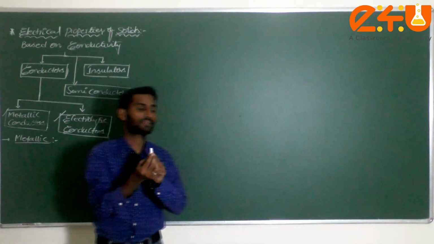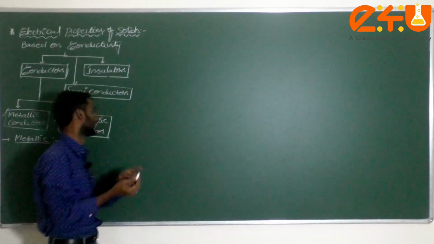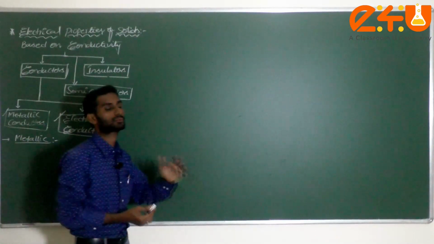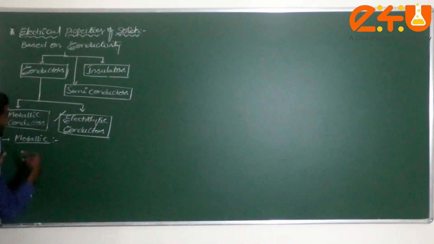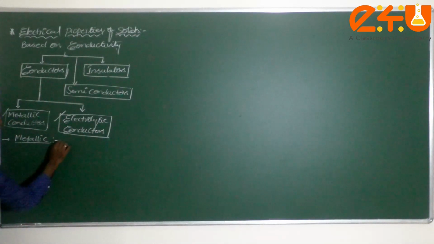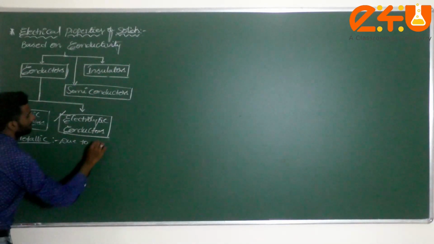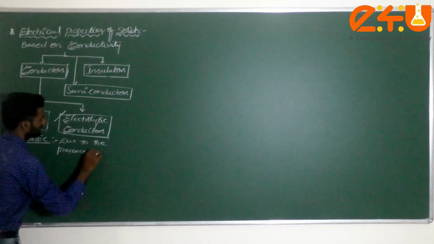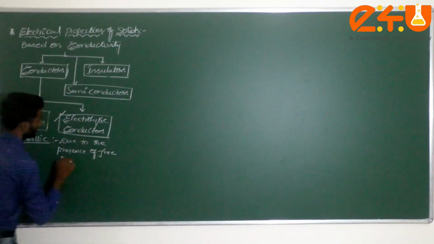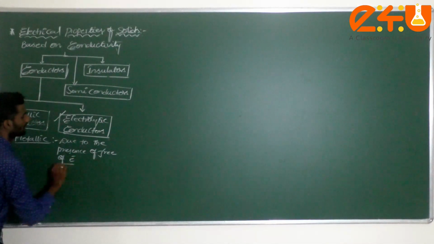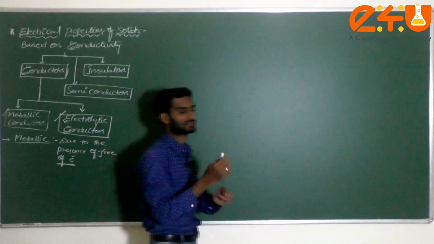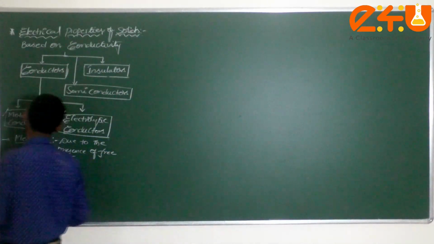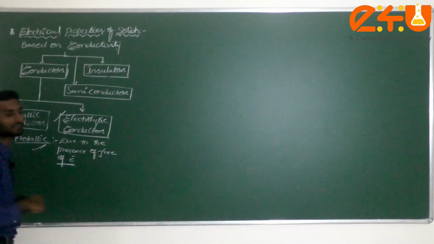If it conducts electricity, that means it is due to the presence of free electrons. Because of the movement of free electrons it conducts electricity, that's why it is called a metallic conductor.